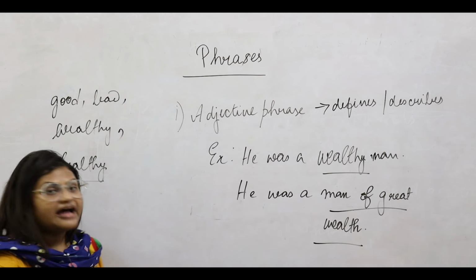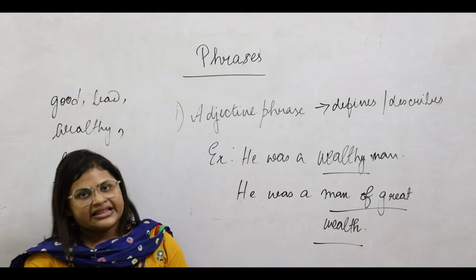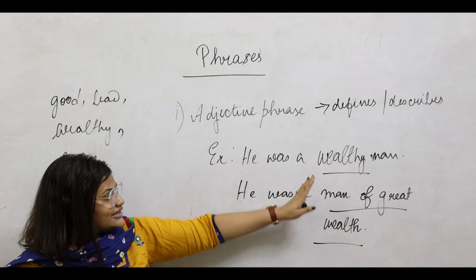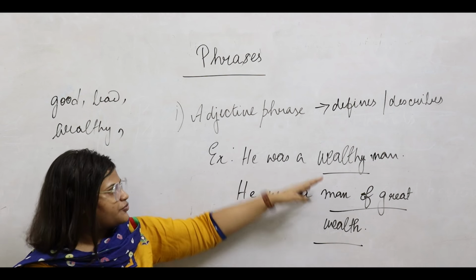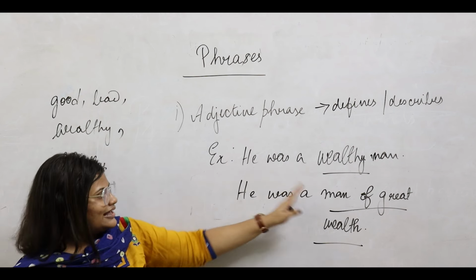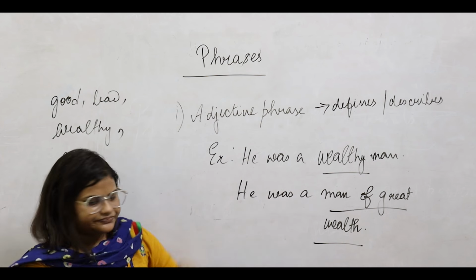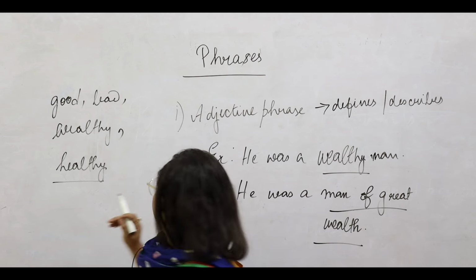So when we are saying man of great wealth, this part of the sentence is the phrase, and this does have an independent meaning in itself. However, this is still not a complete sentence, and that is why it's a phrase, and that is its primary difference between the sentence and the phrase, and that is what we have been trying to say. So let us look at a few more examples.